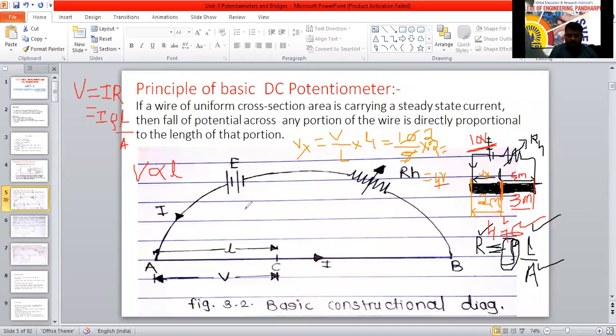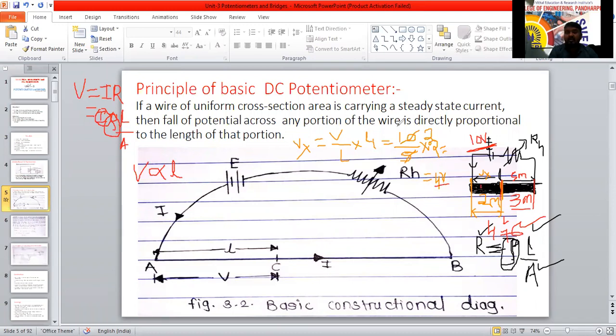Here we are considering the circuit, which means the current is fixed only. So current is constant. There is no change in the current. And rho is the property of the material, that is also constant. So area, cross sectional area, आप इधर देखो, किधर भी देखो, that is same.